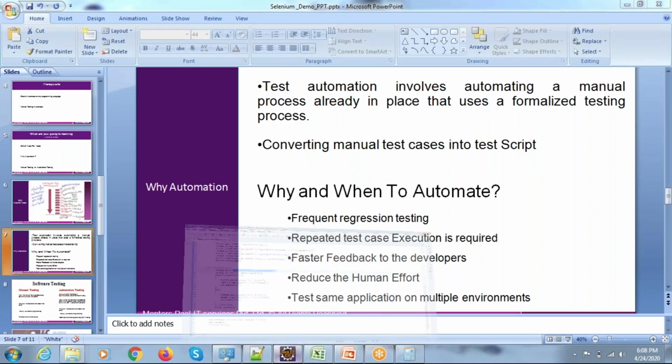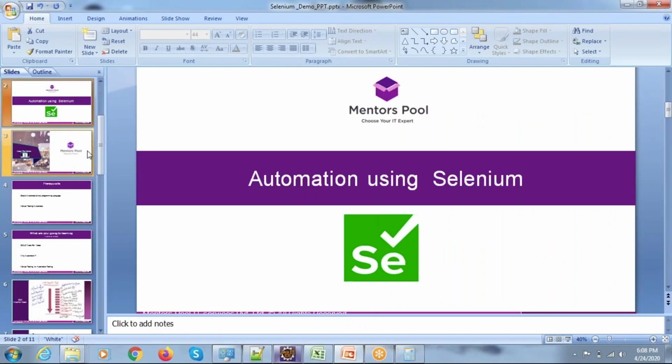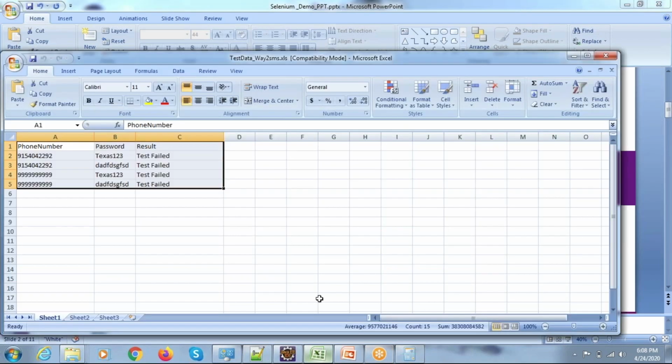So now, as our course is Selenium automation, we are using the Java programming language. You can use any programming language which is supported by Selenium. The most popular programming languages like Java, Python, Node.js, Ruby, all these different programming languages are supported by Selenium.